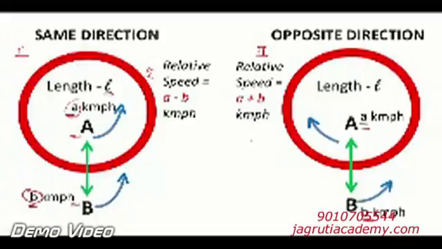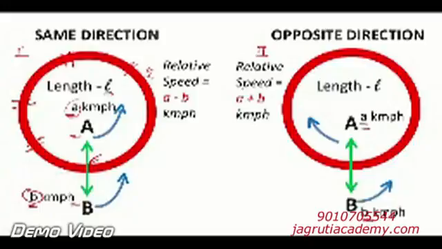Now, there could be two types of questions on it. One, when will they meet anywhere on the track? Anywhere on the track means, take this left hand side circle. Here they can meet over here, or over here, or over here, or they are meeting over here. So this is called meeting anywhere on the track. And the second question could be, when will they meet at the starting point of the track? This is the starting point of the track.